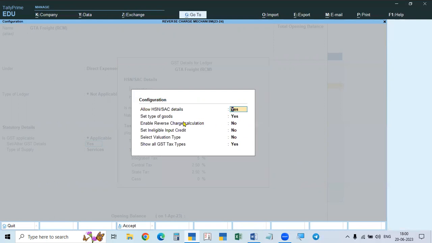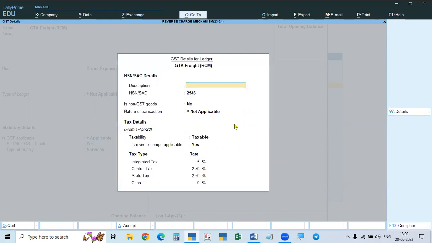We already know when you are entering the GST details, all the details are not shown. We go to this configuration, show the HSN code, show all the GST rates, all the different types of CGST, SGST. We are making it yes. In that only, enable reverse charge calculation. You make it yes. Then the option will come here: is reverse charge applicable?